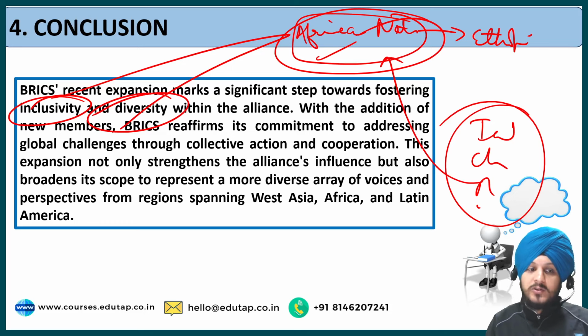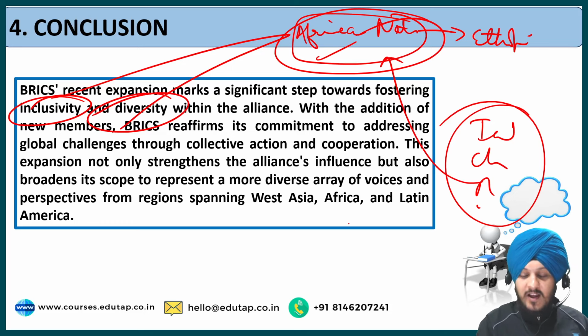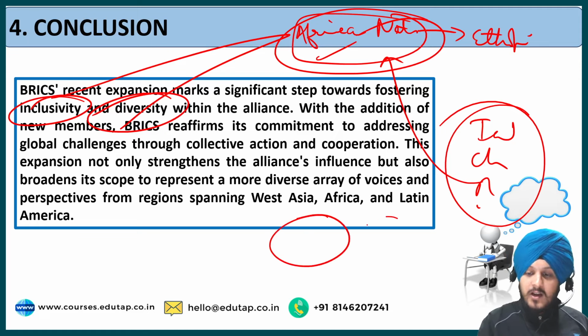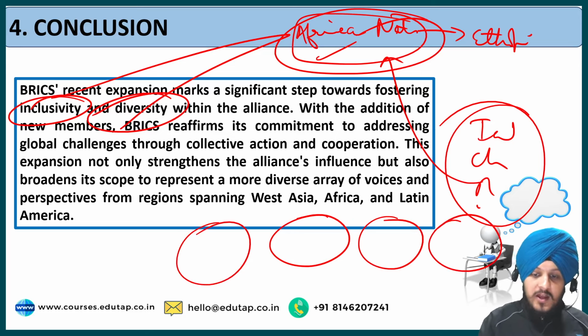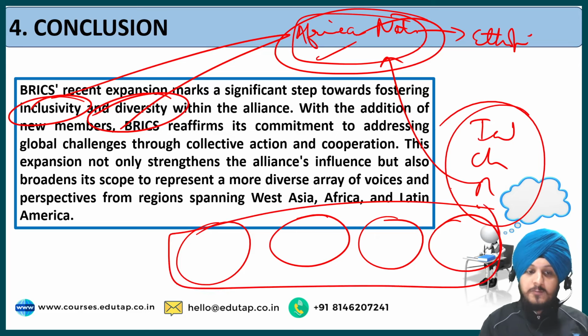It also promotes inclusivity and diversity, as I've already said, because the countries are coming from different continents, different geographies, different cultures, and different states of economy. All these countries from diverse backgrounds are meeting at one platform. So this makes BRICS an inclusive, diverse framework.